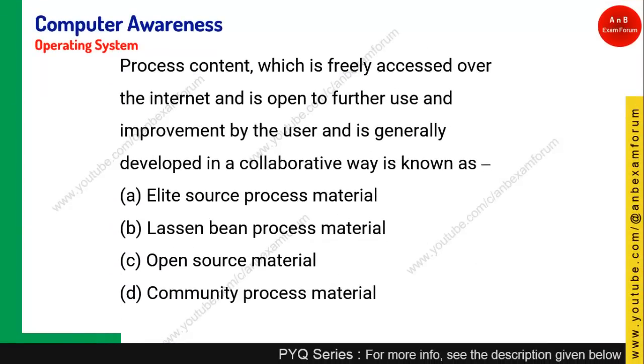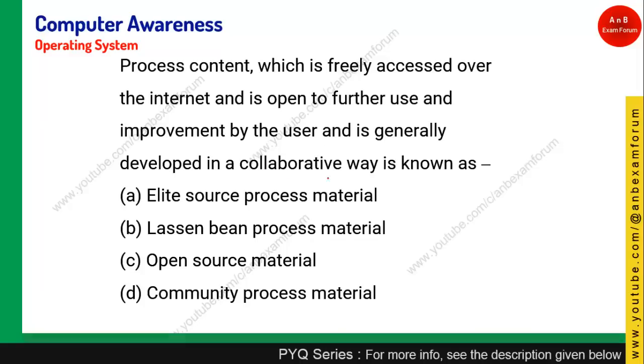Coming to the next question, process content which is freely accessed over the internet and is open to further use and improvement by users, generally developed in a collaborative way, is known as what? Just now, in the previous question, I have given you the definition. Those software are called open source.